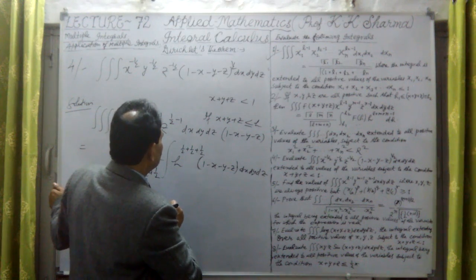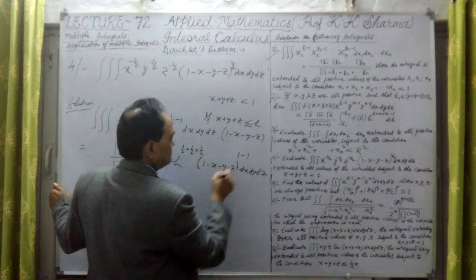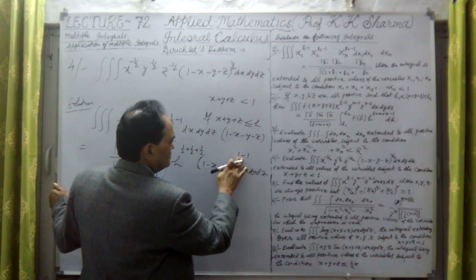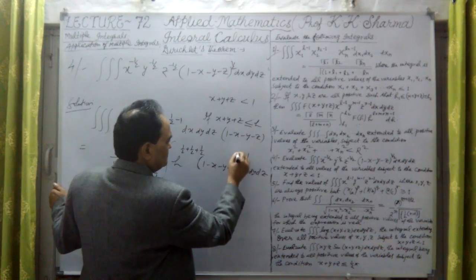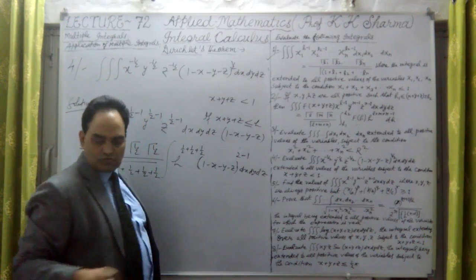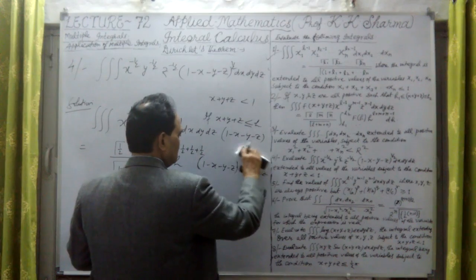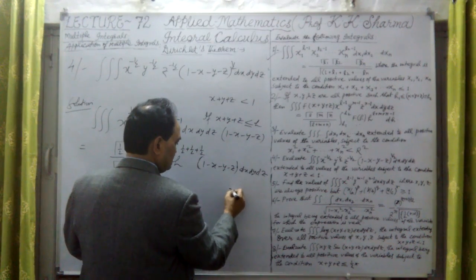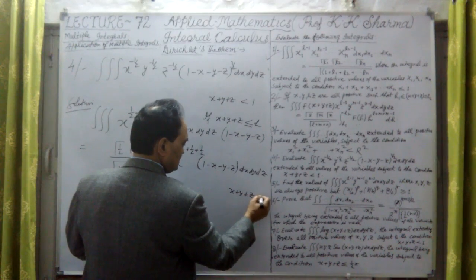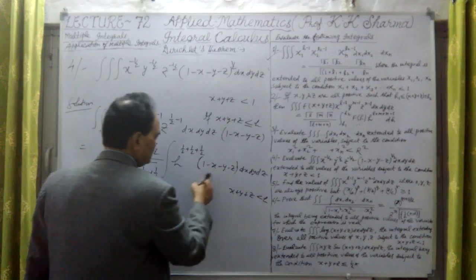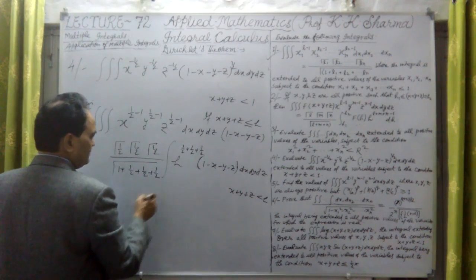If I write 1 minus 1, no problem. This is, sorry, this is 2 minus 1 if I write. Or only one power is there, no problem. This is only 1. So 1 plus h, this is 1 minus h here if I write. x plus y plus z is less than or equal to h if I write. This is equal to h. So we can write this value in terms of h here.